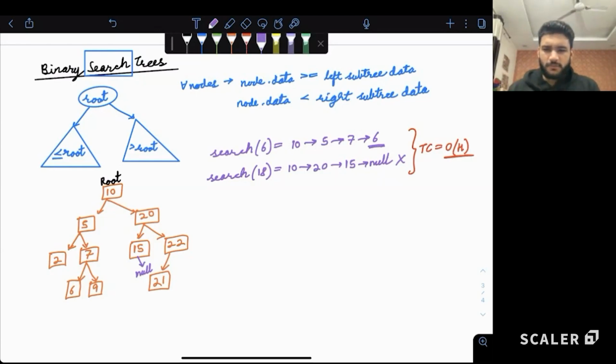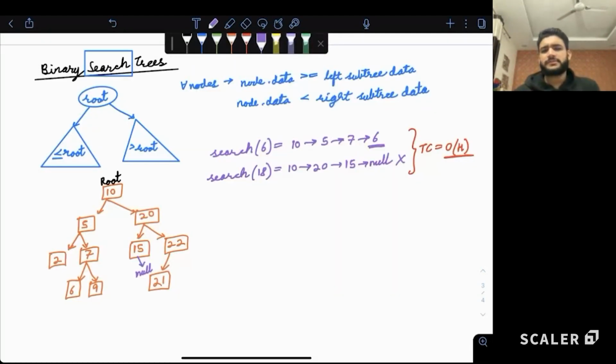Nice. Let me ask one more question, shall we? The question is: is the smallest value in a binary search tree always a leaf node? Yes or no? Do you feel the smallest element in a binary search tree will always be a leaf node? All right. Unfortunately, the majority are incorrect. The answer is no, guys. The smallest element is not always a leaf node.